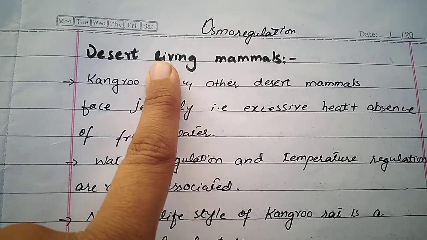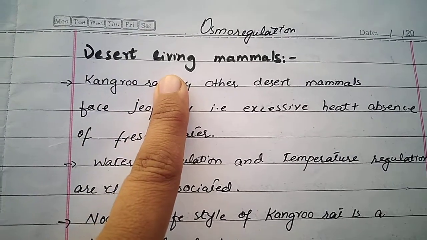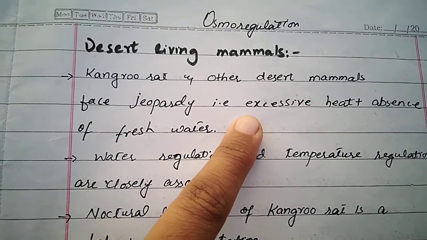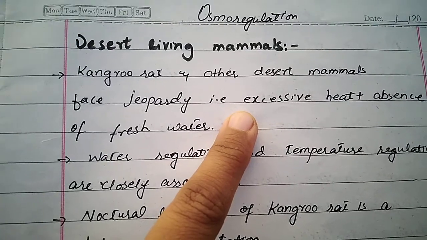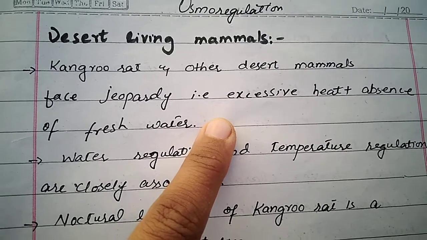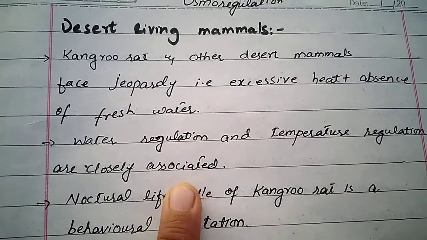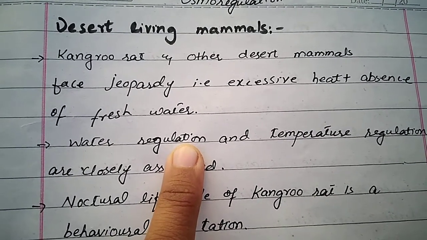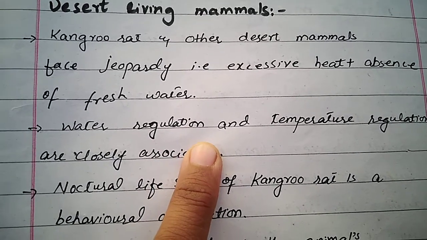Animals living in the desert face two types of problems. First, the temperature is very high in that region, and no fresh water is available for drinking. These are the two major problems for these animals. Water regulation and temperature regulation are closely associated. How are these two processes closely related?